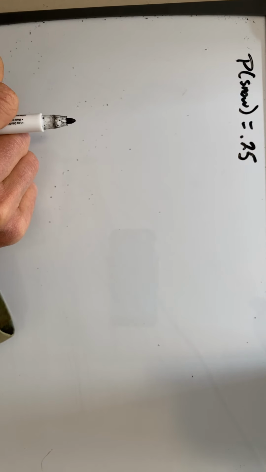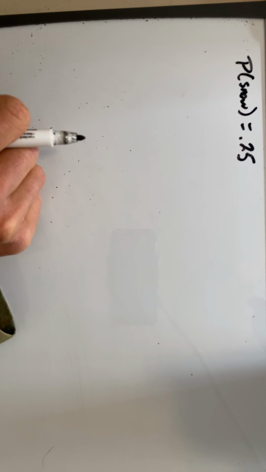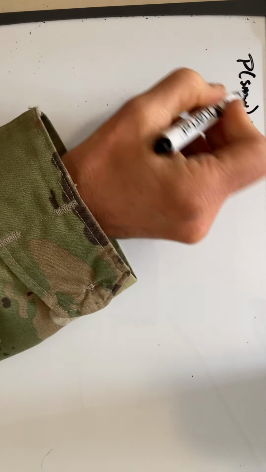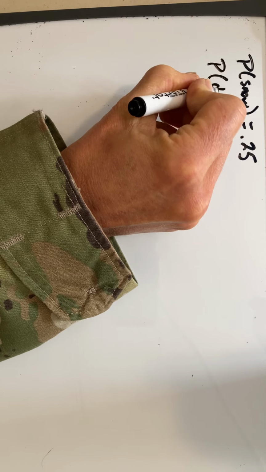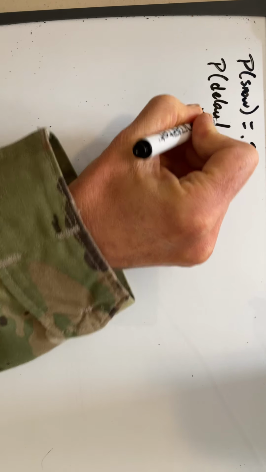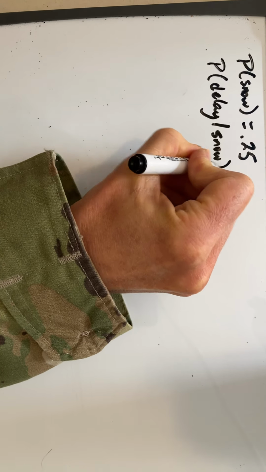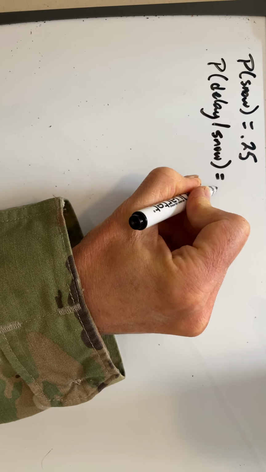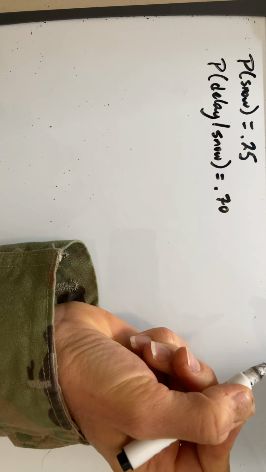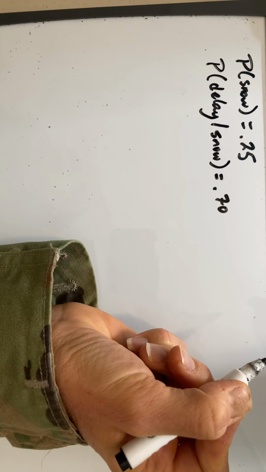If there's a snowstorm, there's a 70% chance your flight home is going to be delayed. So, probability of delay given snow is 0.7. If not, the chance you will depart on time is 95%. So the probability of delay given no snow, well, I said it's 0.95, or there's a 95% chance you're going to depart on time.